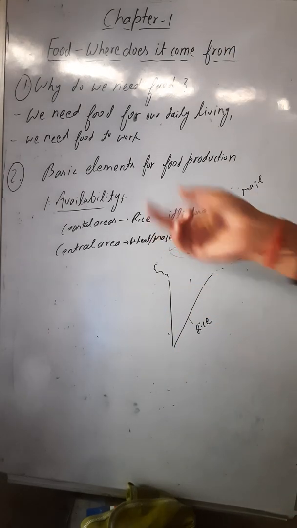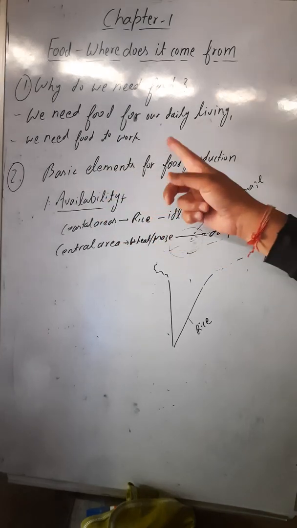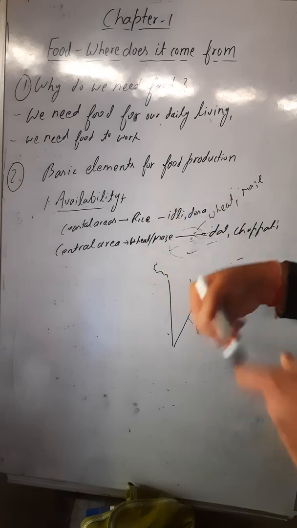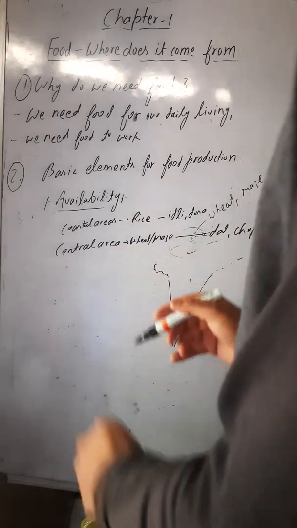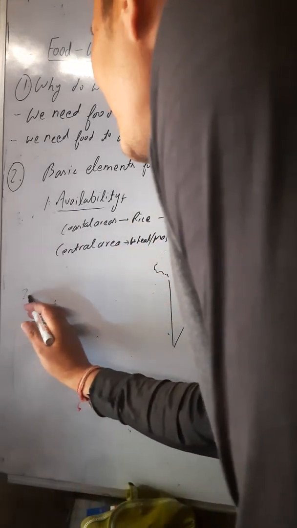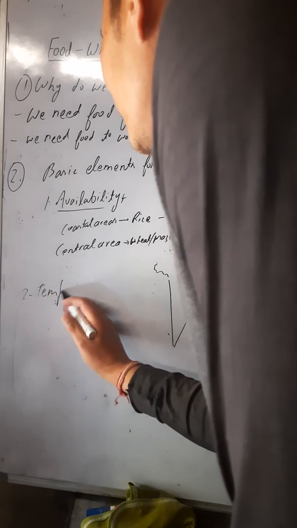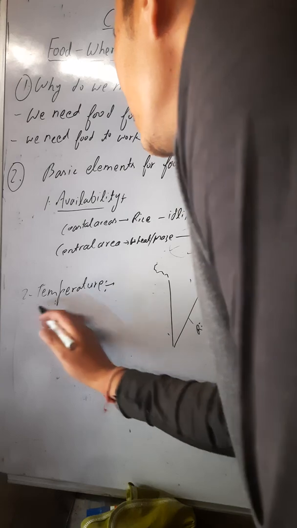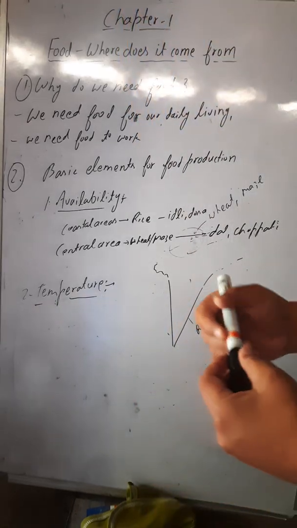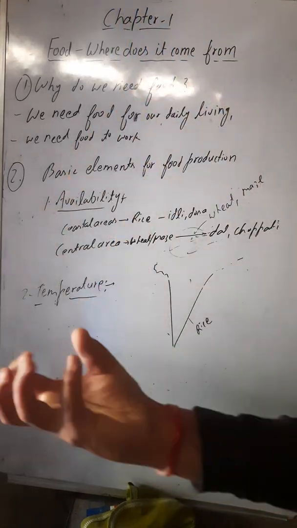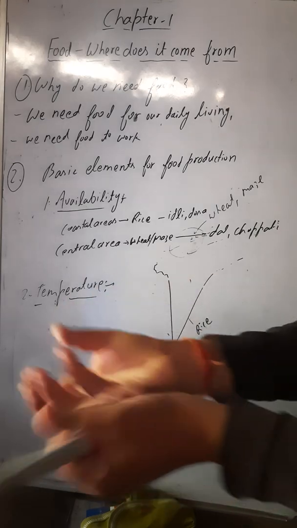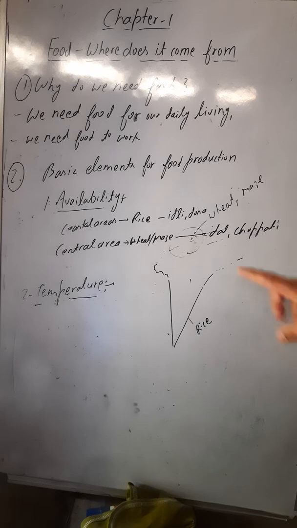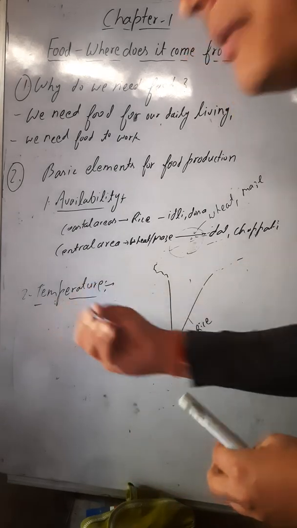Are you getting this? So the first basic element for food production is availability. Okay. Now next is temperature. This is another element which is required. Suppose you want to grow rice. For the production of rice, which type of temperature do you need?